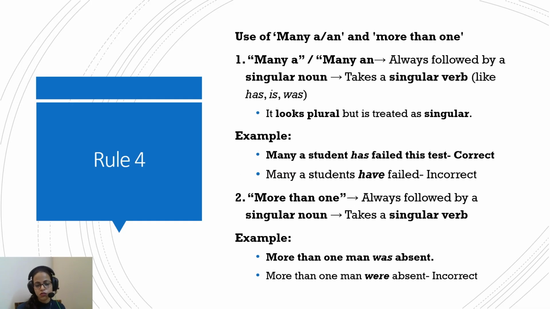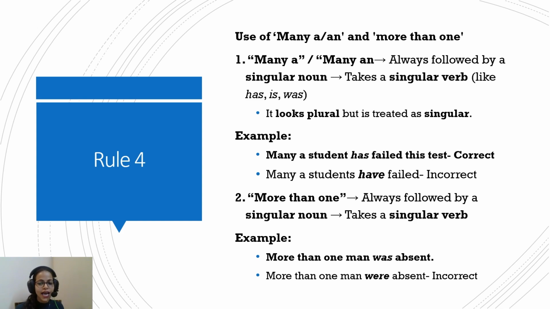Now, read forward. Use of many a, many an, and more than one. With many a or many an, they are always followed by a singular noun and they take a singular verb. Although it looks plural because the word many is there, you don't have to be confused by it. It should always be followed by a singular verb.